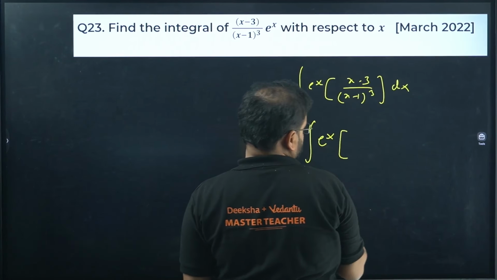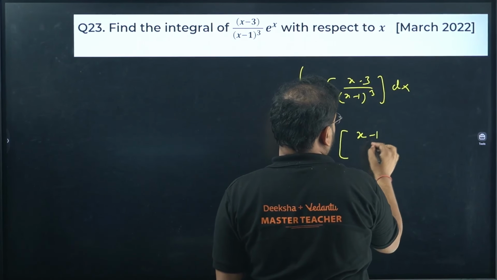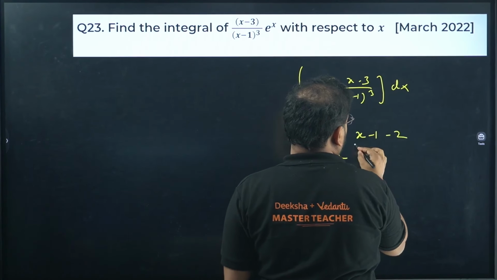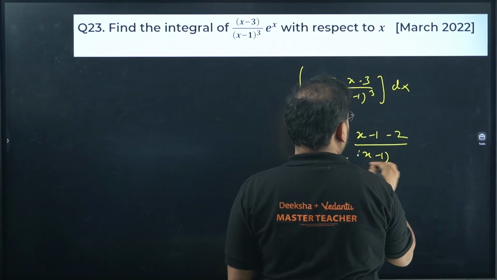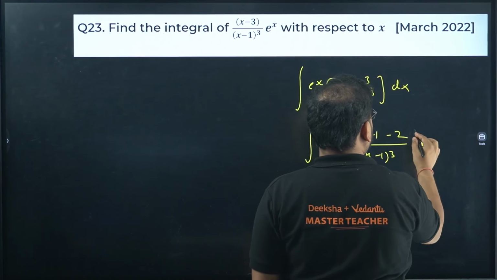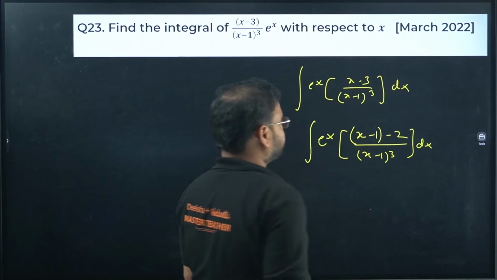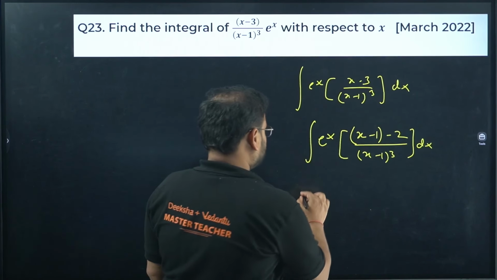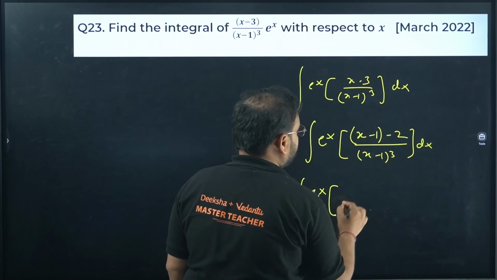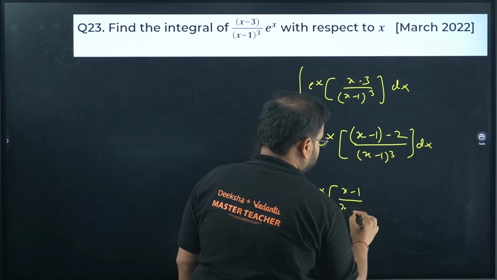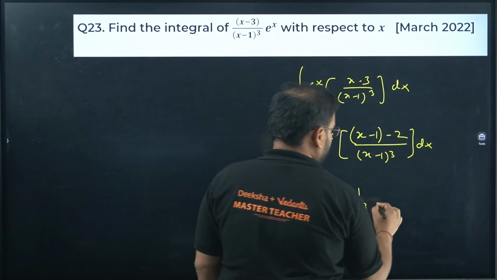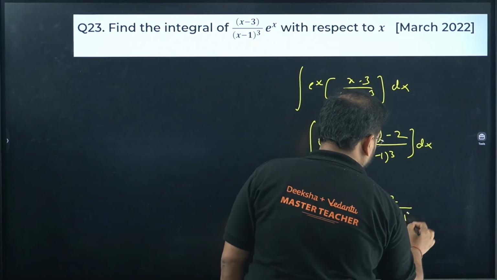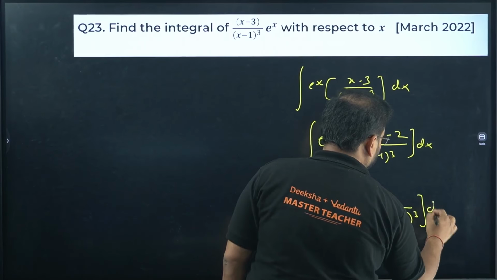E power x, x minus 1 minus 2 upon x minus 1 the whole cube. Separate it over here, okay? So you'll have e power x, 1 upon x minus 1 the whole square minus 2 upon x minus 1 the whole cube dx.